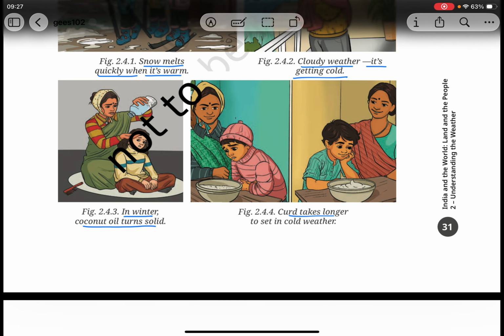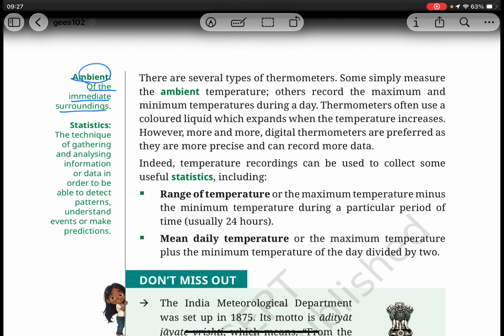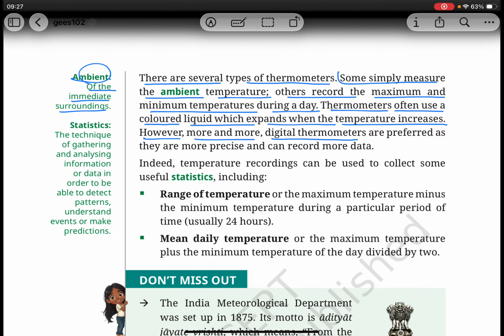Curd takes longer to set in cold weather. Ambient means of the immediate surroundings. There are several types of thermometers. Some simply measure the ambient temperature, others record the maximum and minimum temperature during a day. Thermometers often use a colored liquid which expands when the temperature increases. However, more and more digital thermometers are preferred as they are more precise and can record more data.